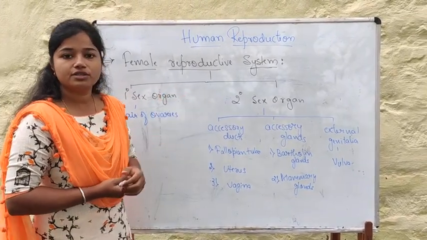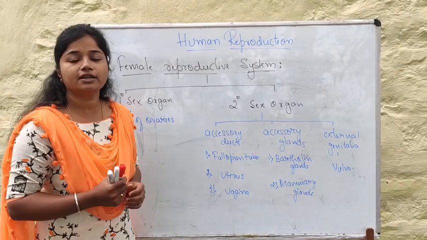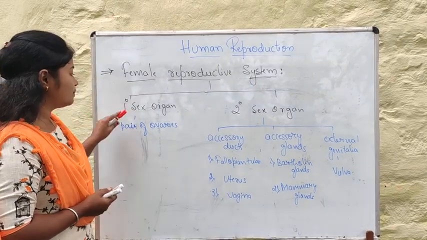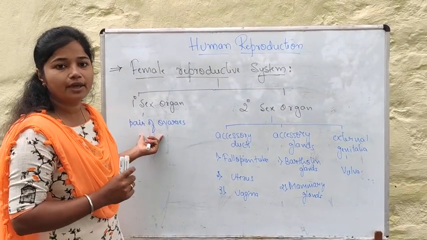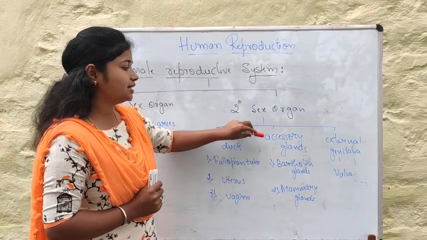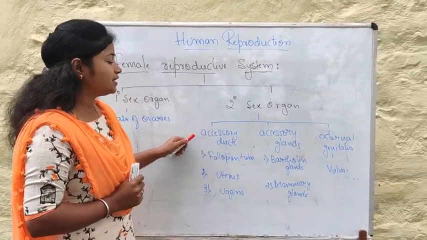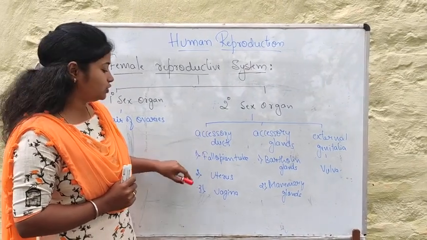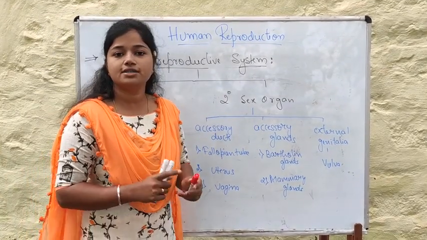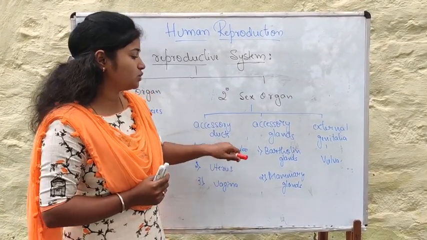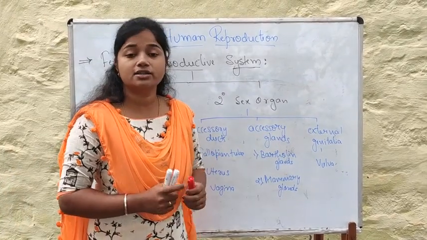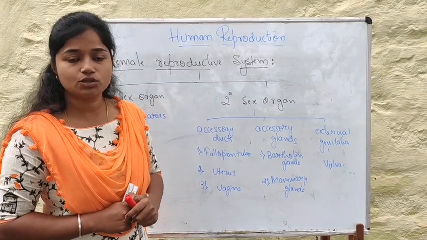So the female reproductive system is present in the pelvic region and consists mainly of the primary sex organ and the secondary sex organ. The primary sex organ is a pair of ovaries, whereas the secondary sex organ consists of accessory ducts, accessory glands and the external genitalia. The accessory ducts are the fallopian tube, the uterus and the vagina. The two accessory glands are the Bartholin gland and the mammary gland. The external genitalia is called the vulva.